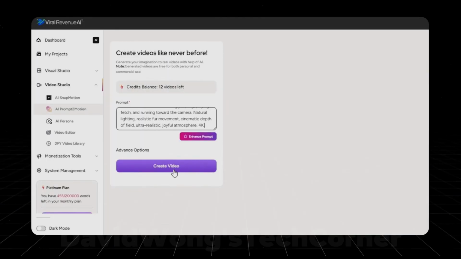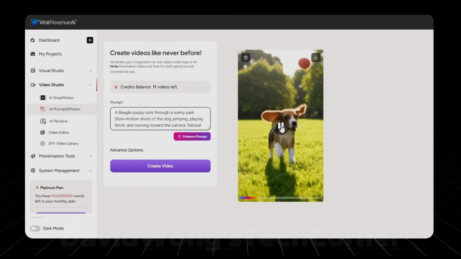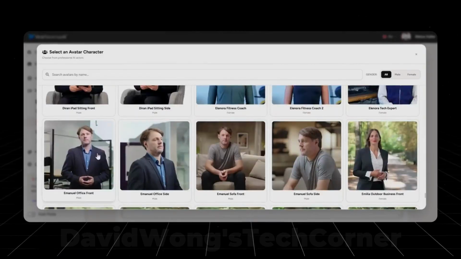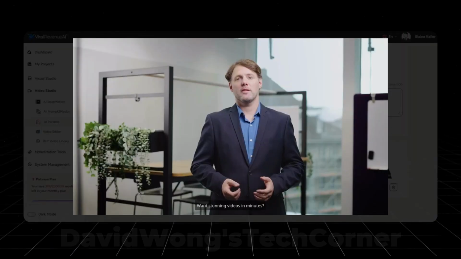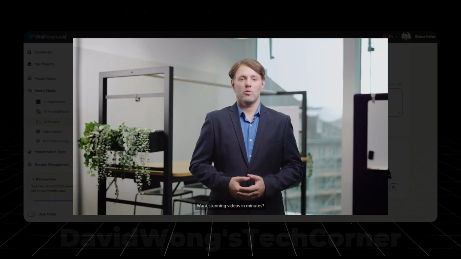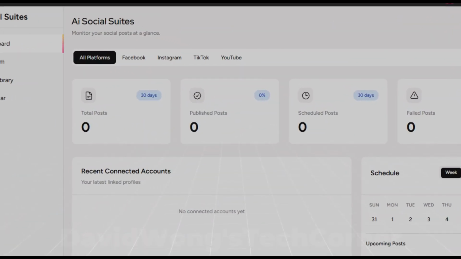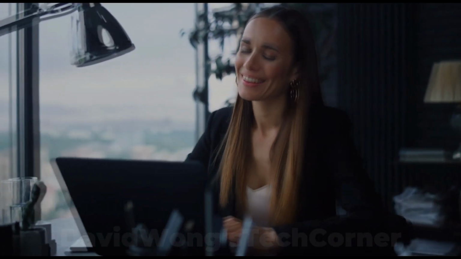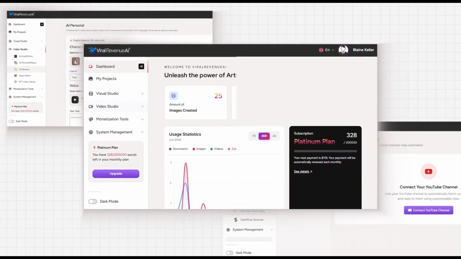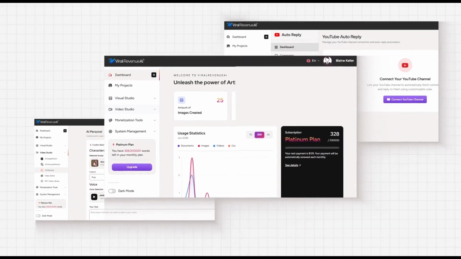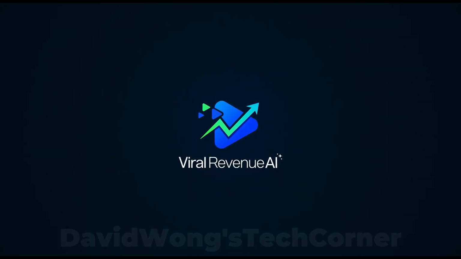generates videos straight from a prompt, creates AI avatar videos with AI persona. Want stunning videos in minutes? Viral Revenue AI creates, publishes across all your platforms automatically, and even automates your YouTube engagement. One dashboard, every tool, zero switching. This isn't the future. This is Viral Revenue AI.